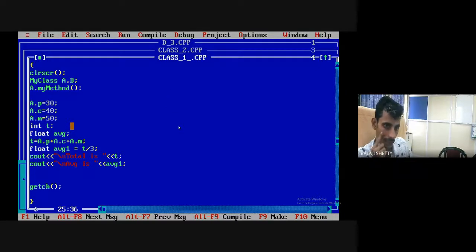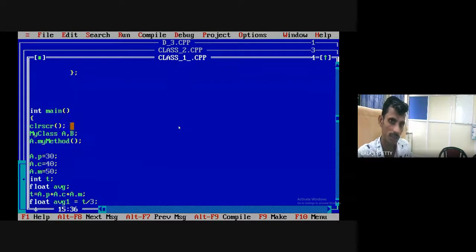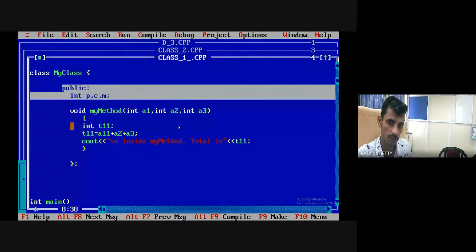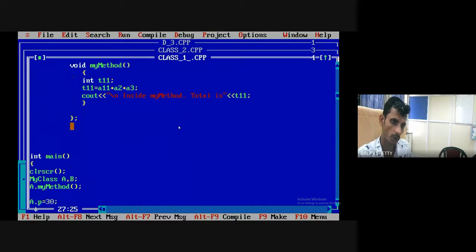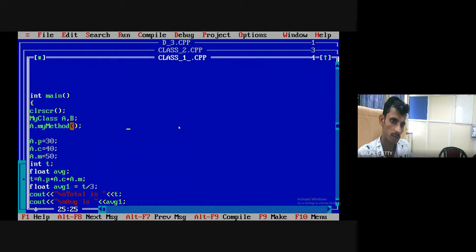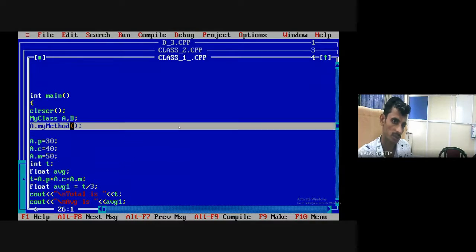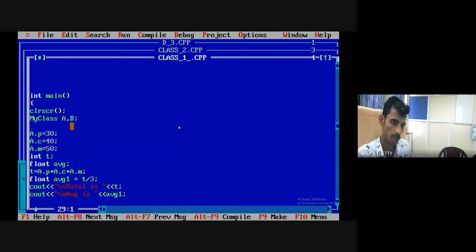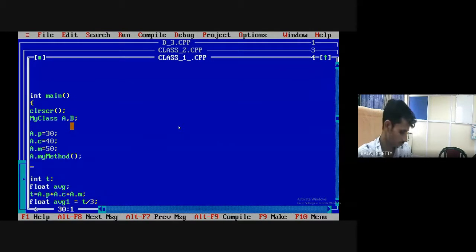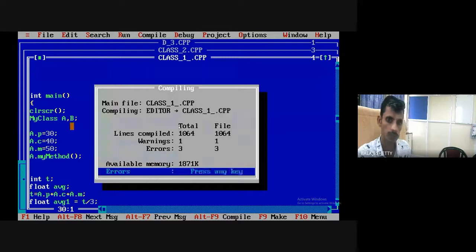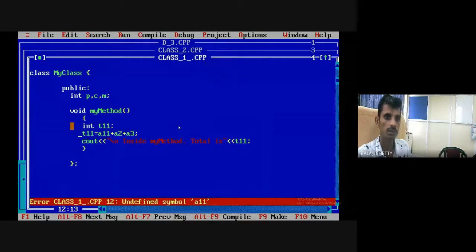No, the mistake has happened here perhaps. Just let me correct this. I got the error. Actually we are calling the function before object initialization. Here we are calling the function before object initialization. That's why I'm getting the error. Undefined symbol a11. Okay.